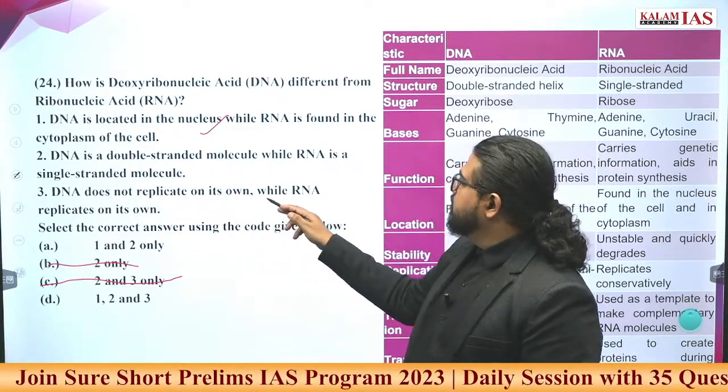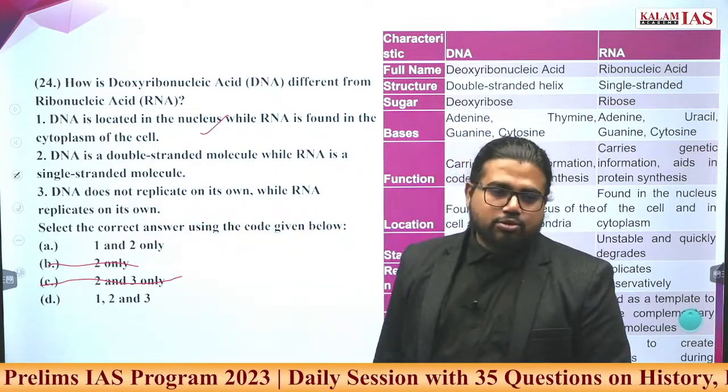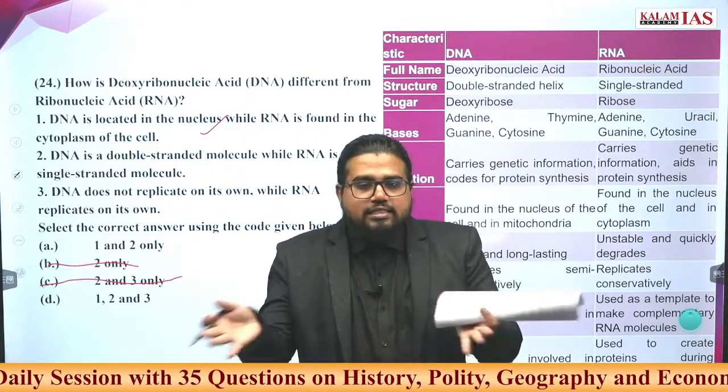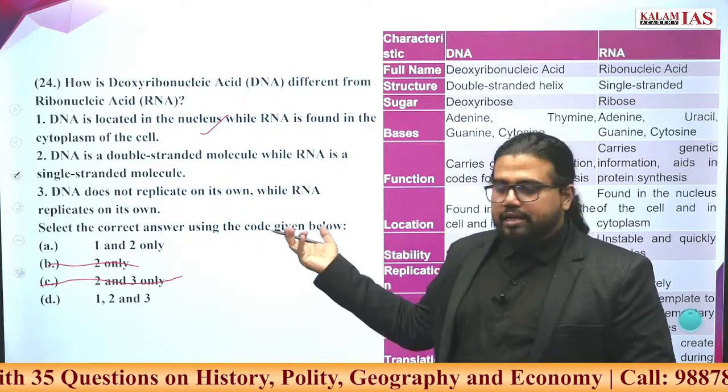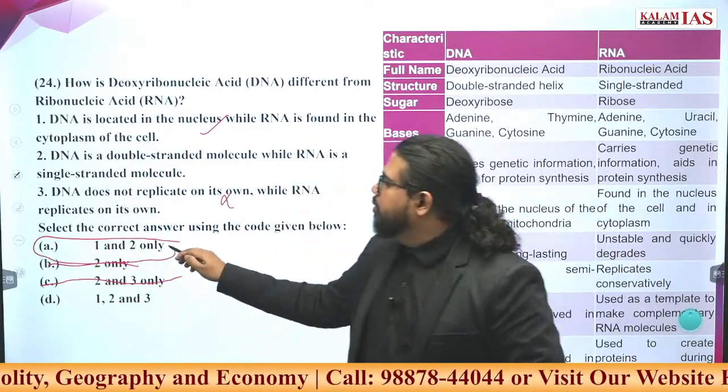DNA does not replicate on its own while RNA replicates on its own. DNA also can replicate on its own. All parts of the cell can replicate on their own. If a cell is dividing into two, DNA also can replicate on its own. So this is a wrong statement. We are left with 1 and 2 only.